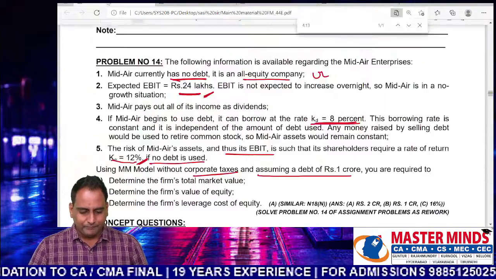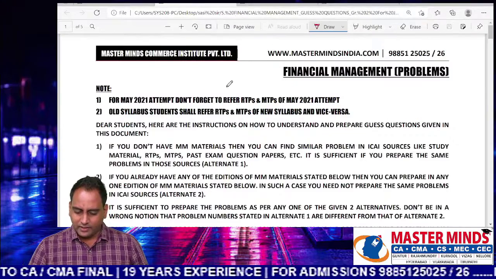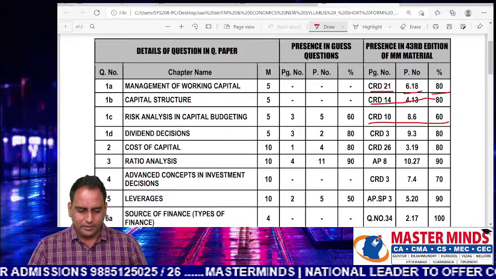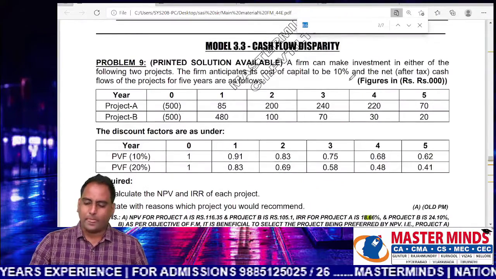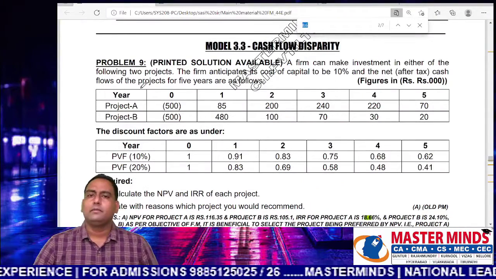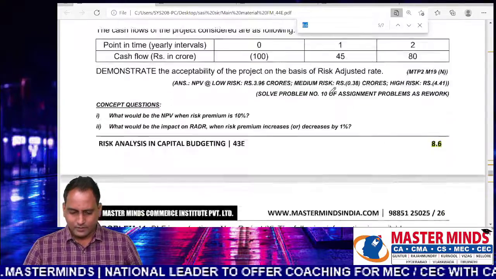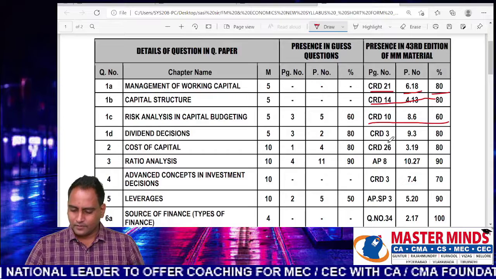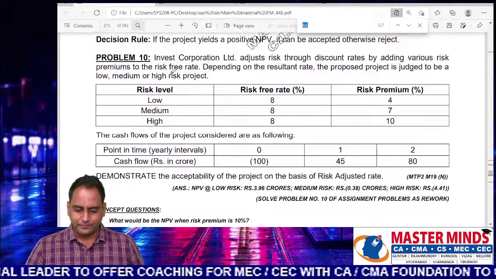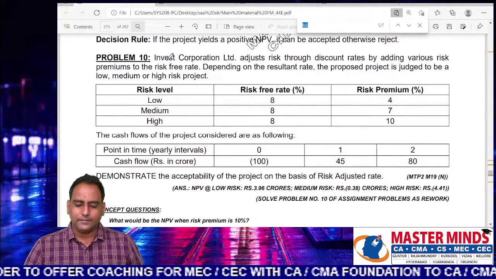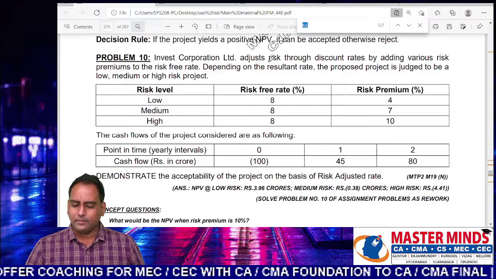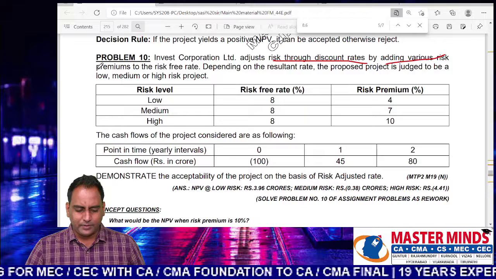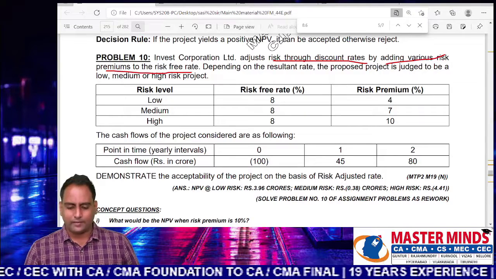Then, where is it covered in our material? CRD 10, page number 8.6, problem number 10. See, Invest Corporation Limited adjusts risk through discounting rates by adding a risk premium to the risk-free rate.